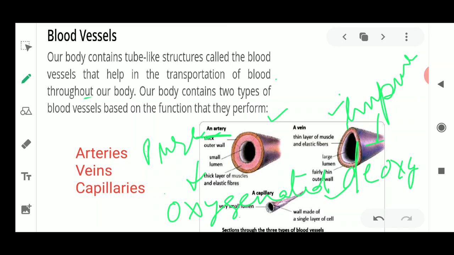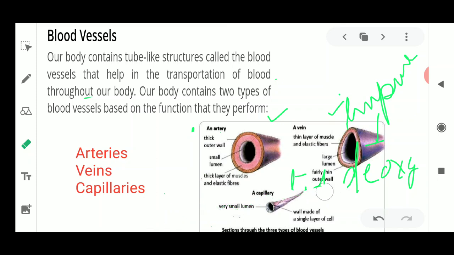Now what about veins? Veins are just the opposite of the arteries. These veins help in the flow of blood which is impure in nature. Impure means it is deoxygenated. Deoxygenated means it does not have oxygen, it contains carbon dioxide. Where is this carbon dioxide coming from? It is being collected from all over the tissue present in our body. So where does the exchange of the gases take place? It takes place in the lungs.